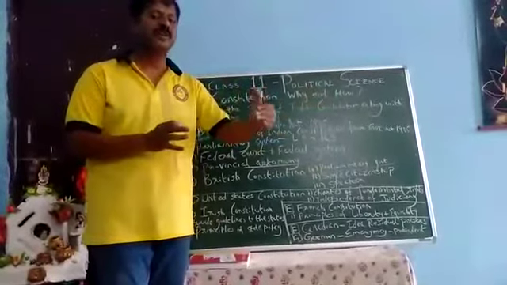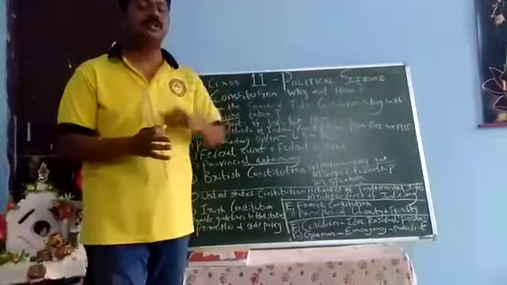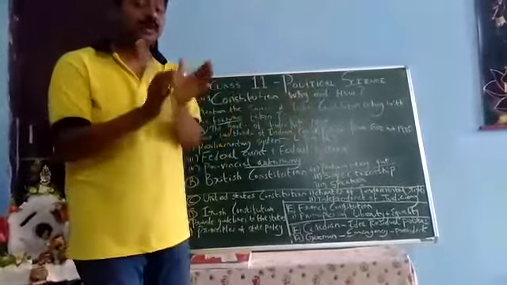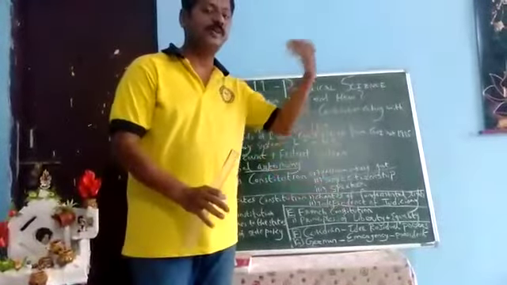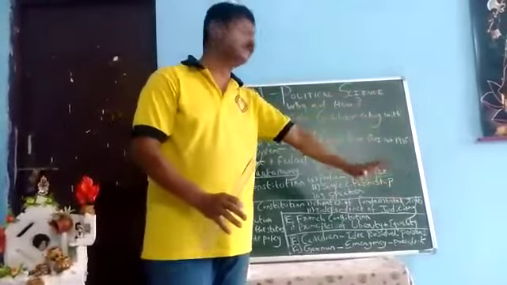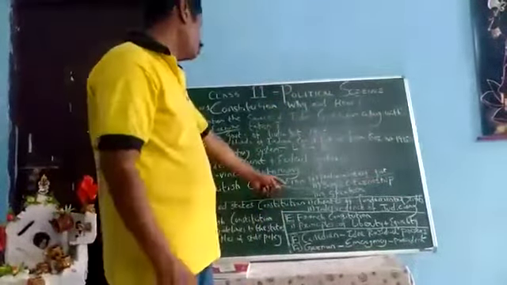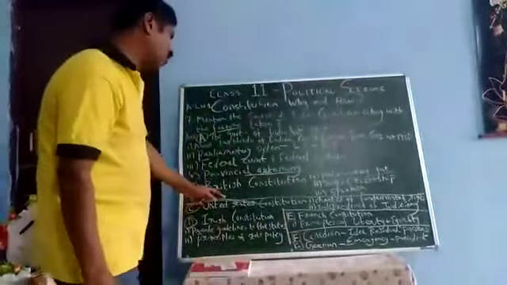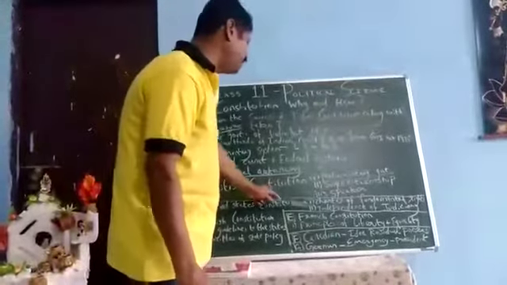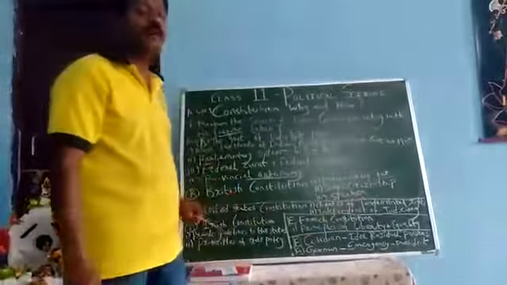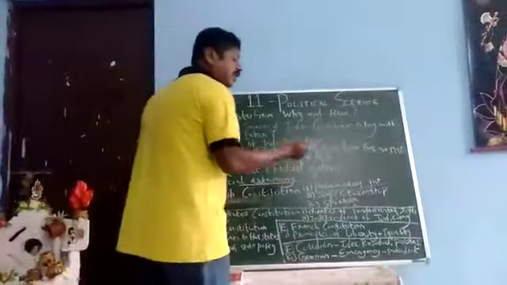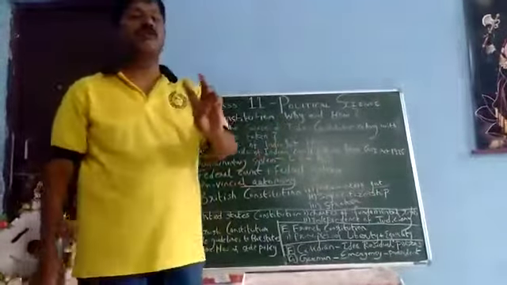From 7 to 9 union territories, Ladakh and Jammu Kashmir, and the state of Jammu Kashmir has been removed, right? It has been reduced, so now we are having 28 states. So here when we are talking of number 2, independence of the judiciary. Judiciary is very, very important, and for that we are having 3 types of court, right?